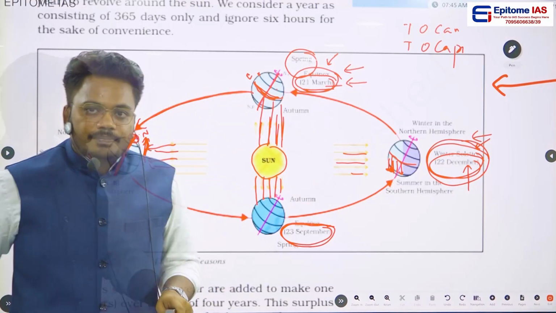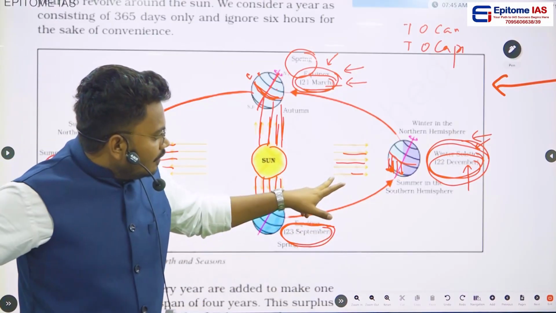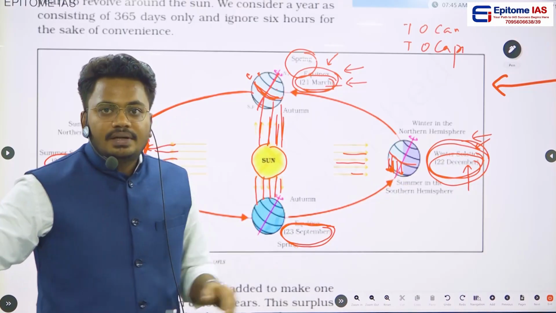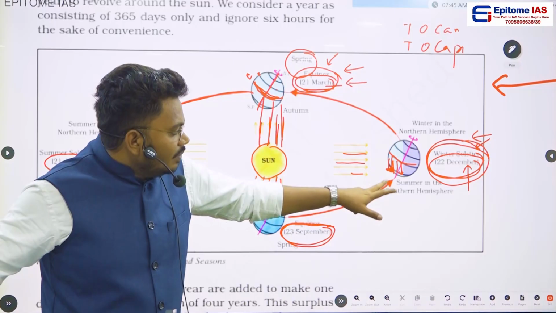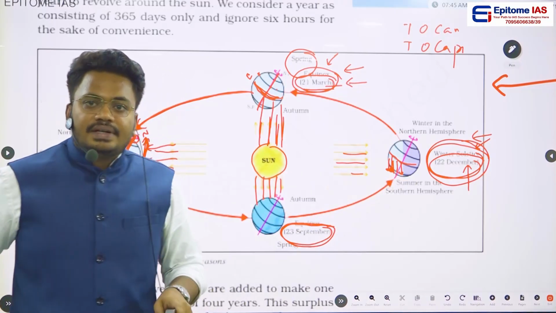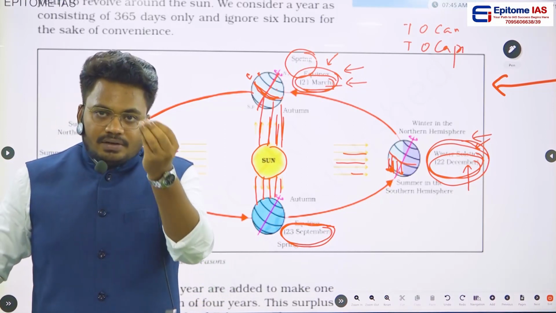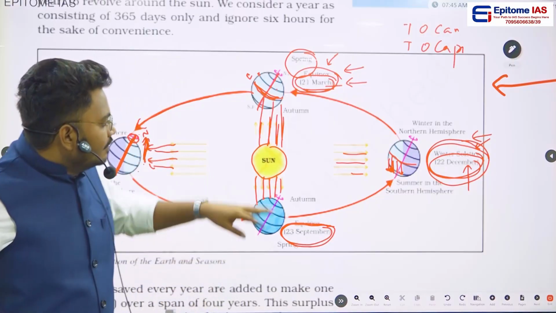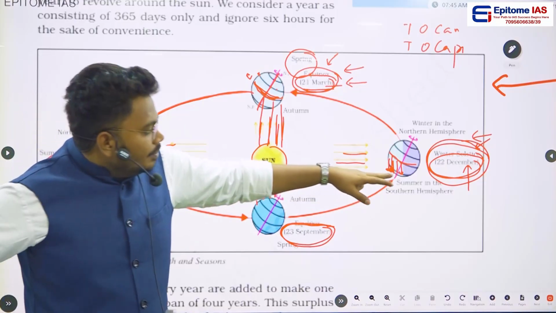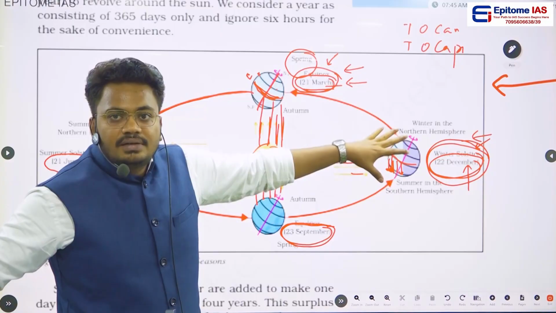The point here is, you may get one doubt. Here we are saying that more heat is in the southern hemisphere, and we are saying that there are summers in the southern hemisphere, but why are we calling it a winter solstice? Are you getting my point? The point here is, whichever climate phenomenon we are referring to, we are fixing the northern hemisphere. We are not taking the southern hemisphere into consideration, because here we are having winters in the northern hemisphere. We are calling it the winter solstice.